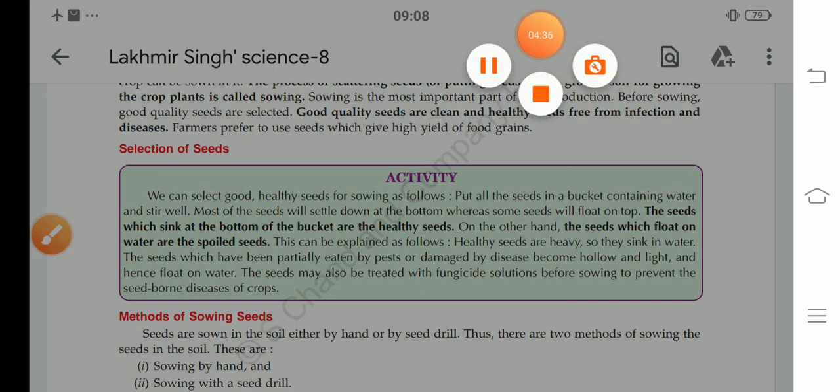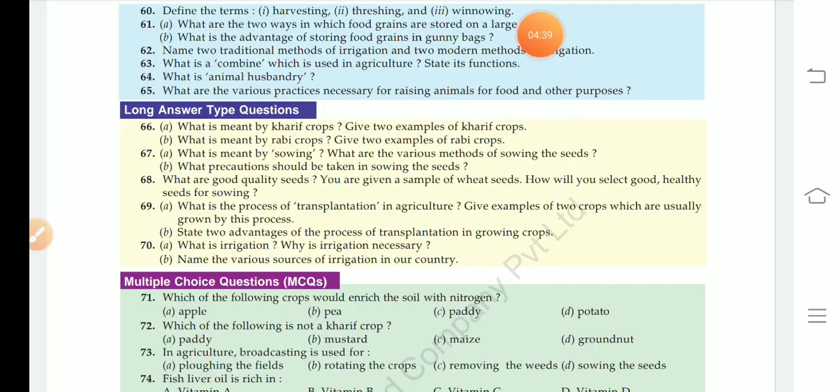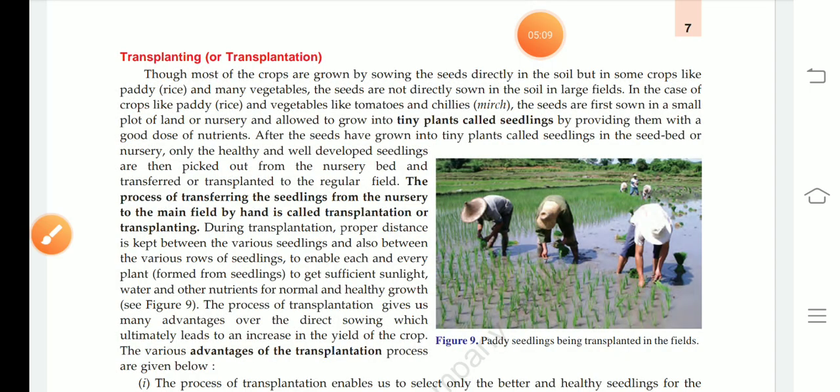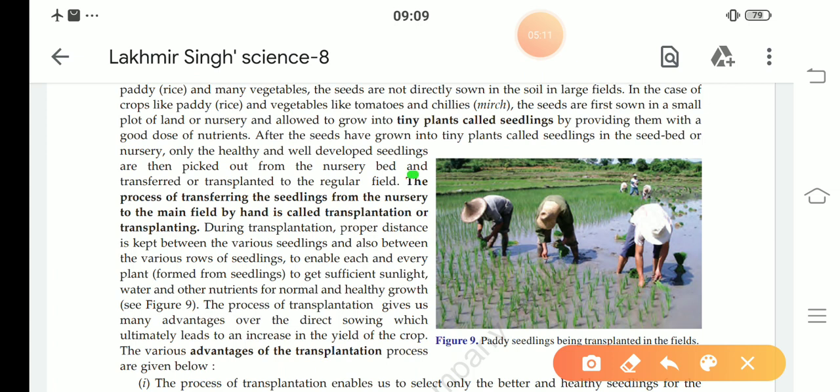Our next question is number 69, A part. What is the process of transplantation in agriculture? Give examples of 2 crops which are usually grown by this process. Our answer to question number 69, A part is on page number 7. The heading is transplantation. Here is our answer.